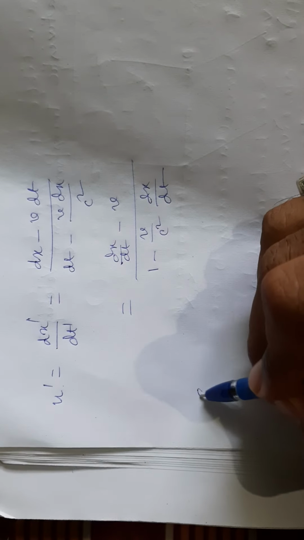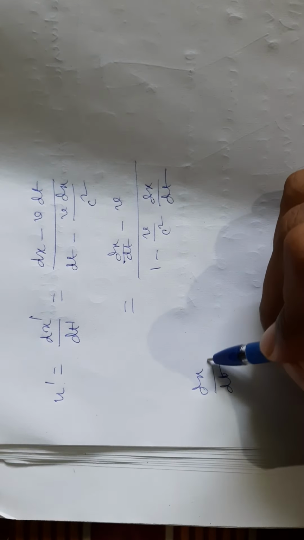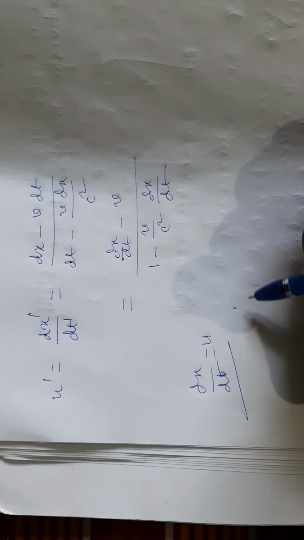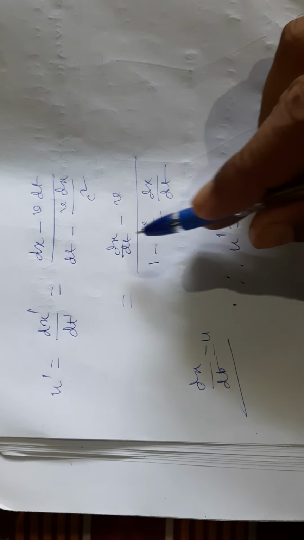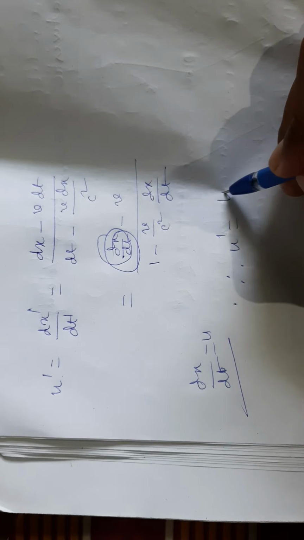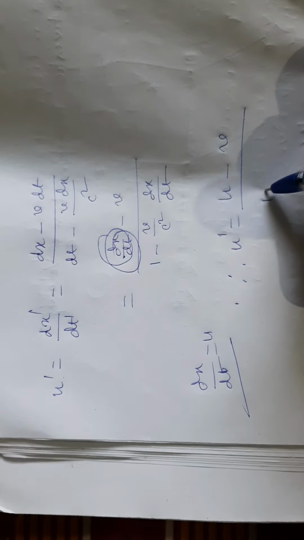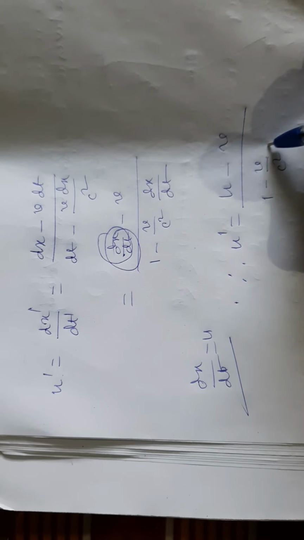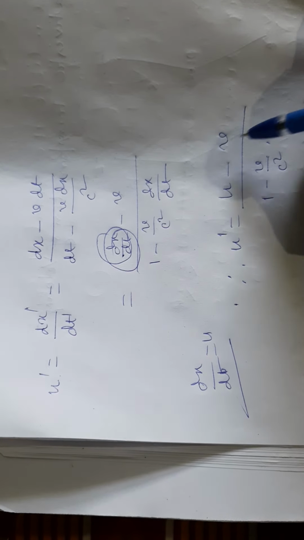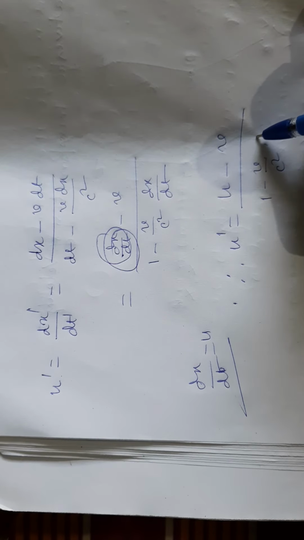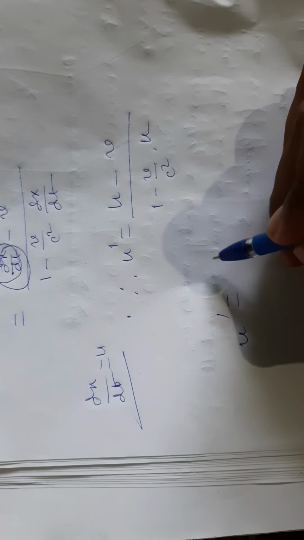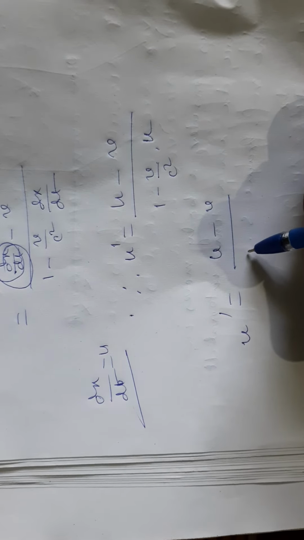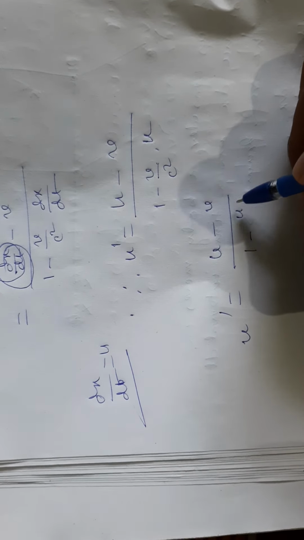But we know that dx by dt equals u, hence u prime equals u minus v divided by 1 minus v by c square times dx by dt, that is, u prime equals u minus v divided by 1 minus uv by c square.